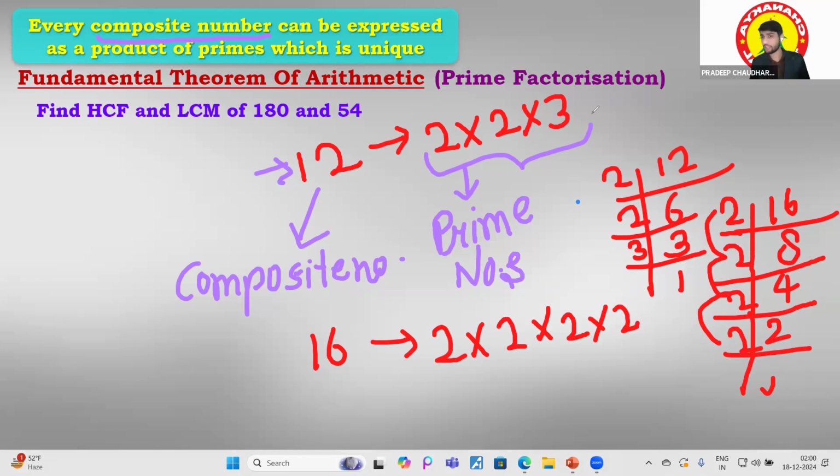It has some other numbers, right? It is including another number. So that is the unique number, basically. The prime factorization should be unique. So every composite number can be expressed as the product of primes, which must be unique, right? So that's all of this theorem, right?